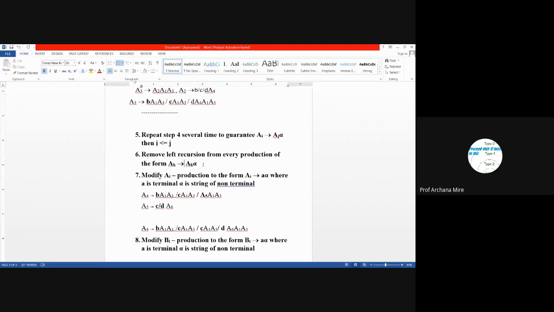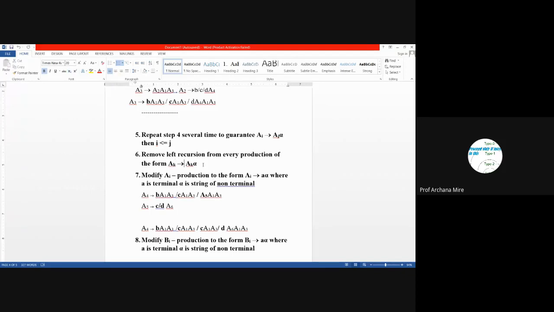If it is A1, then we will assign subscript B1. If it is A2, then we will assign B2. If it is A5, then we will assign B5. It may happen that there may not exist B1, B2, but there exists B5. So that will be clear later on.